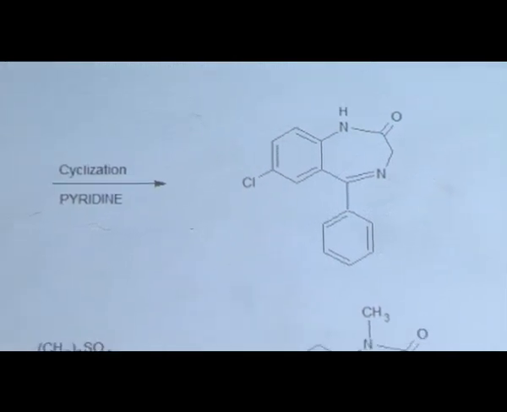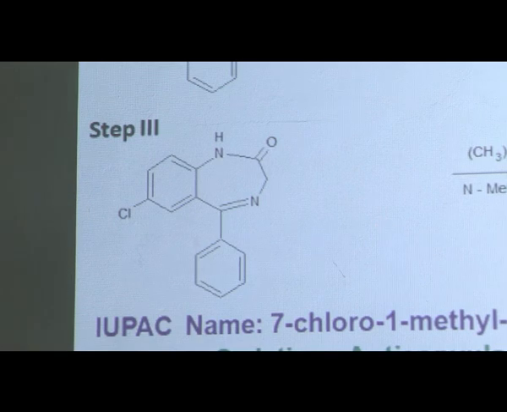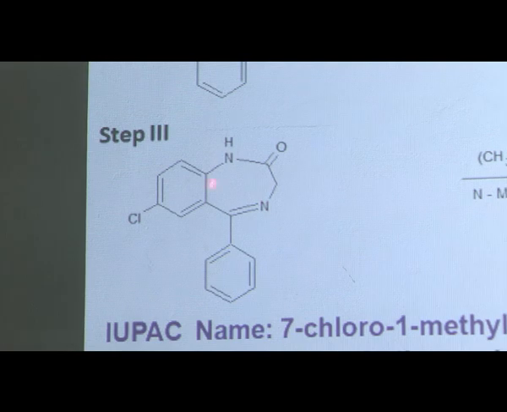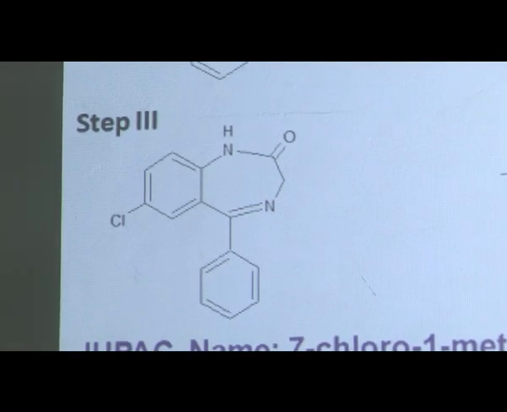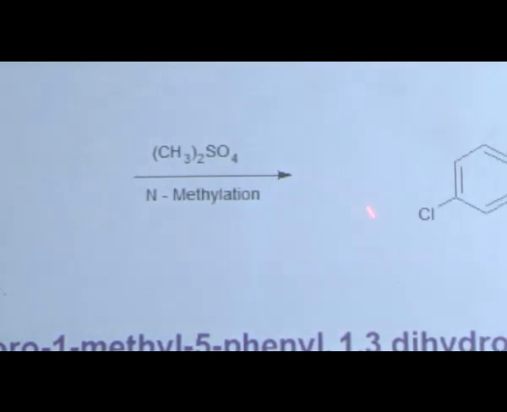The name for this is 1,4-benzodiazepine 2-one. This nucleus, that is the benzodiazepine nucleus, is formed, which contains a 7-chloro group. Now this cyclized product in step third undergoes an N-methylation reaction in the presence of dimethyl sulfate. When it undergoes N-methylation in the presence of dimethyl sulfate, there is attachment of a methyl group to the first position amino group. So it gets converted to the N-methyl group. So there is a synthesis of this compound that is called diazepam.